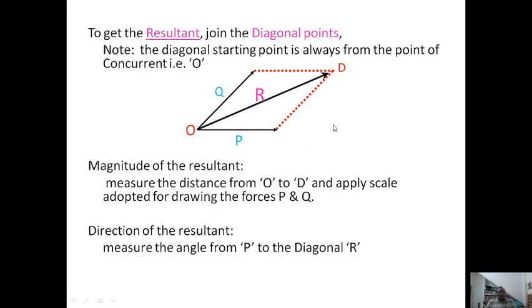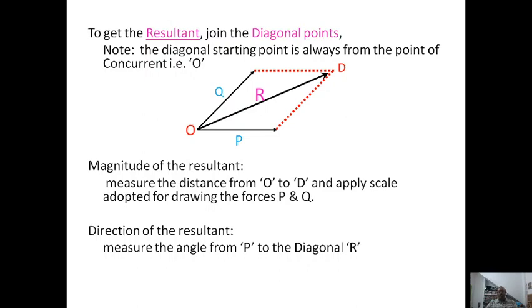Whenever we talk about the resultant, it means the magnitude of the resultant and the angle of the resultant with respect to some specific force, that might be P or Q. But in general, we want to represent it with respect to the initial force or the horizontal.